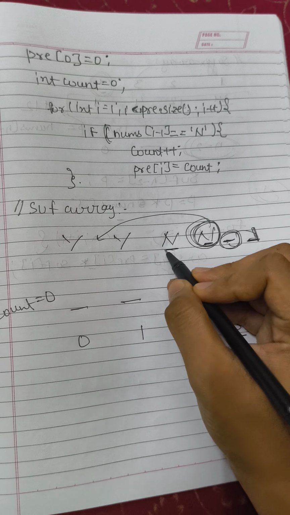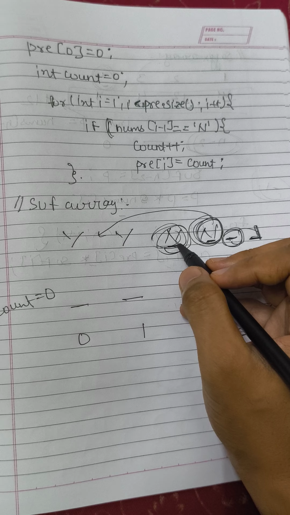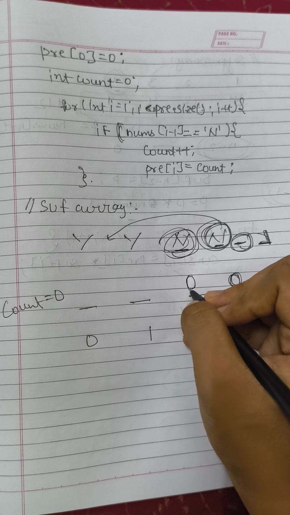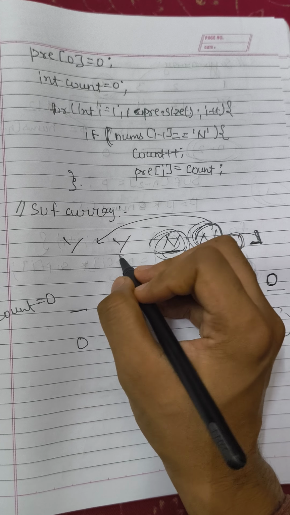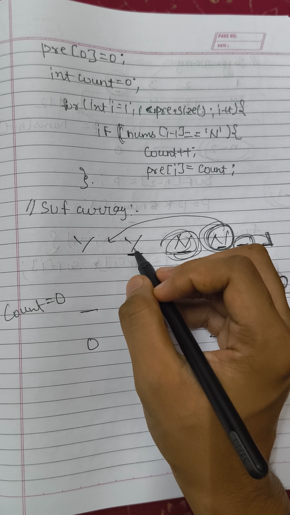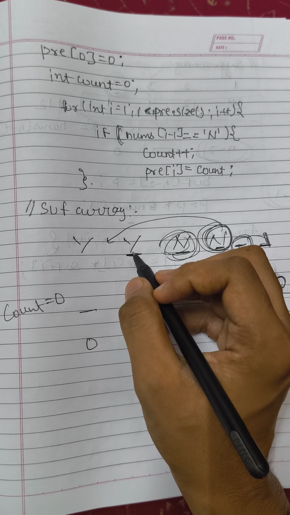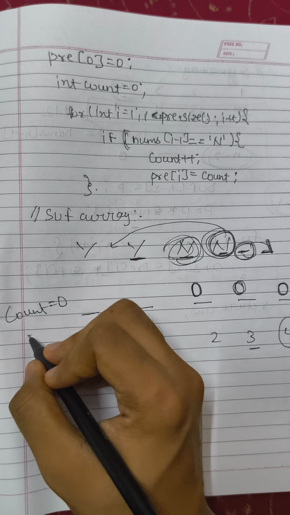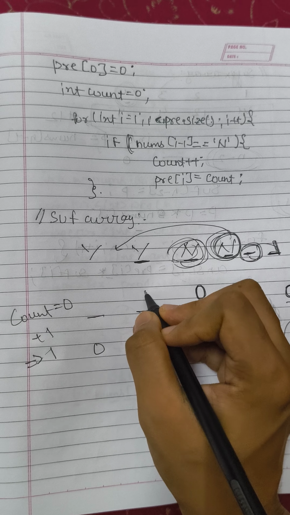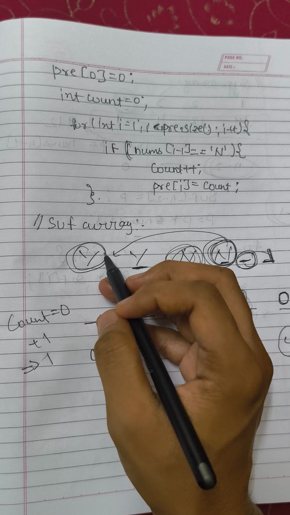When I come to this index, I will again check whether the element present at this index is y. No, it is not y, so no update in the count value. Again 0. Now I will be checking here. Yes, the element present at this index is y. It means the shop was closed at this hour and the customer came. The count value will be increased by 1 and it will be 1, and I will put that count value here. Now again I will go here and check whether the element is y.